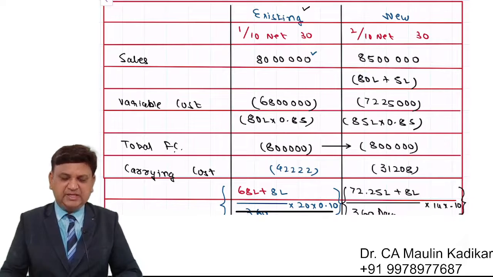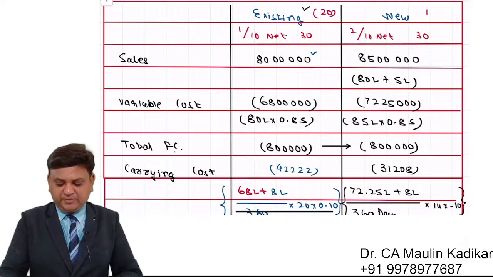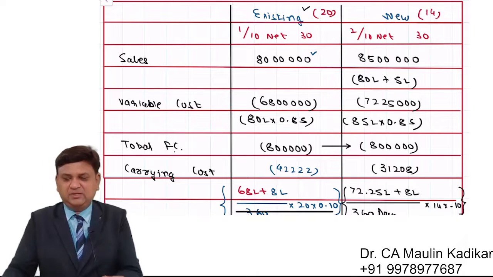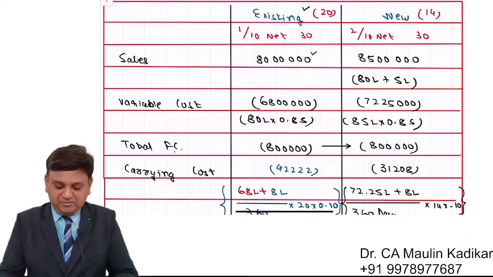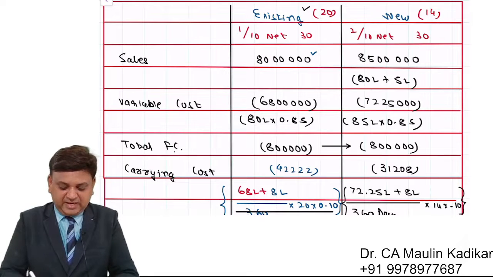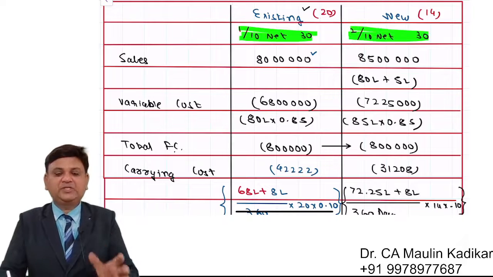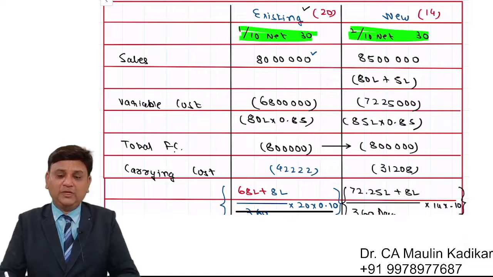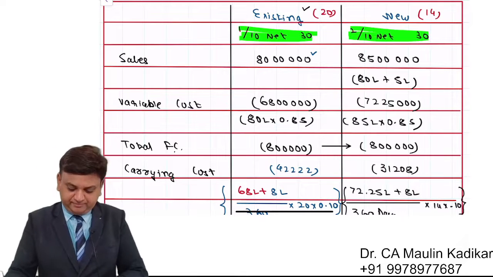Students have a point that sir, it has been given that the average collection period is right now 20 days. In the proposed one, collection period is 14 days. So how has this 20 and 14 suddenly come? I can understand the rest, but how this 20 and 14 has come, I have not understood. So I'm giving an explanation of how this 20 days information is given and how 14 days information is given. You don't have to write anything, you just have to understand.